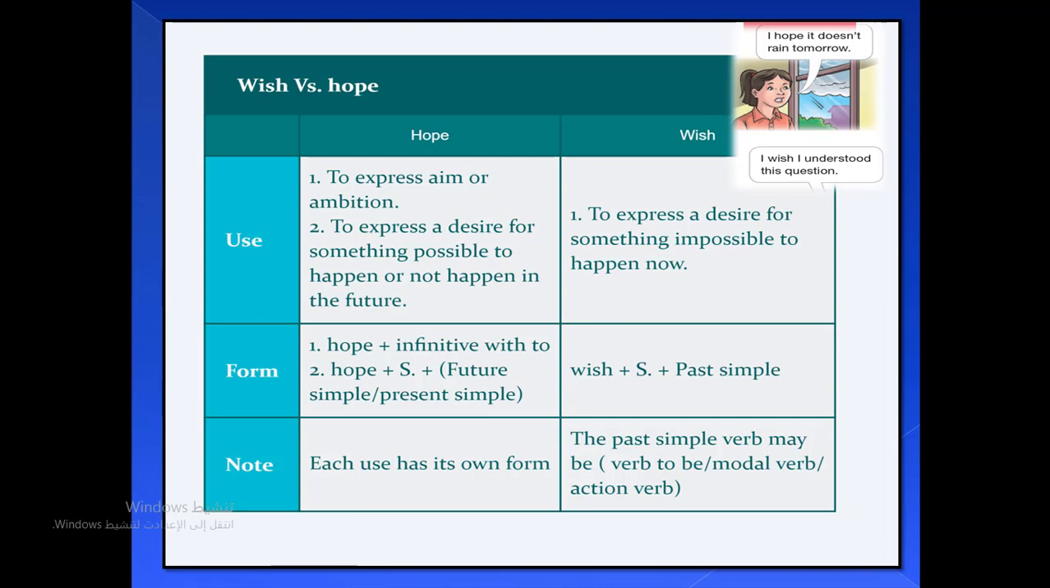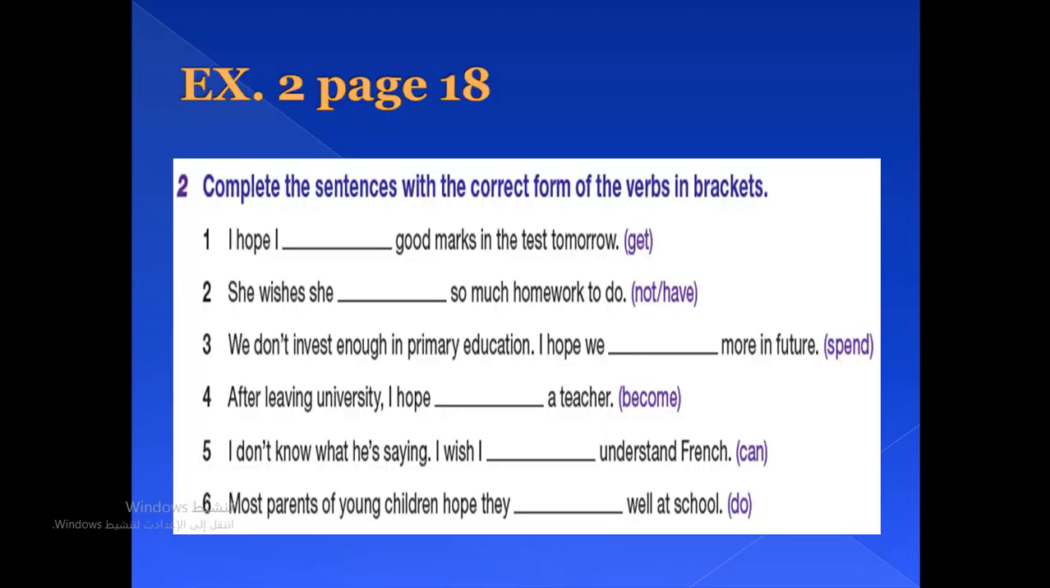Now, about hope, as you have noticed, each use has its own form. Each use has its own specific structure. And regarding wish, the past simple verb may be verb to be, of course, either was or were, a modal verb in the past, or an action verb or any other verb in the past simple.